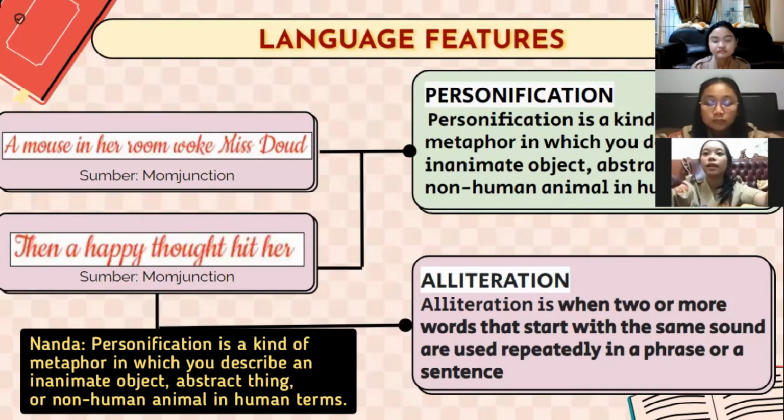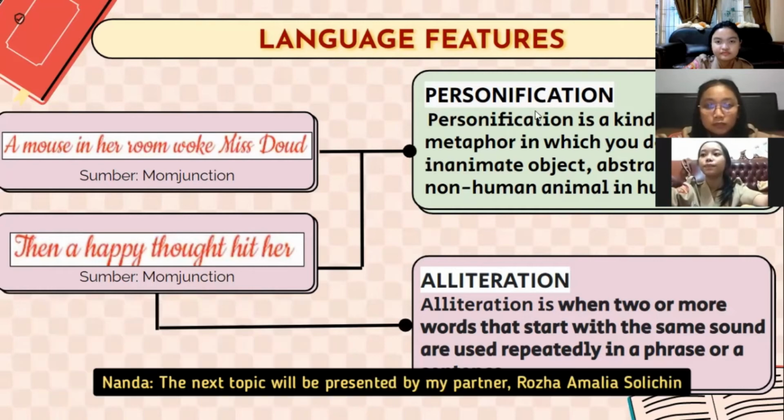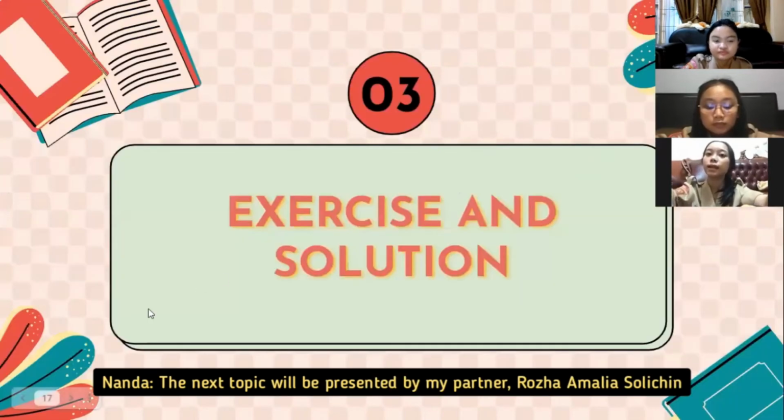Personification is a kind of metaphor in which you describe an inanimate object, abstract thing, or non-human animal in human terms. Then a happy thought hit her is alliteration. Alliteration is when 2 or more words that start with the same sound are used repeatedly in a phrase or sentence. The next topic will be presented by my partner Rozha A.